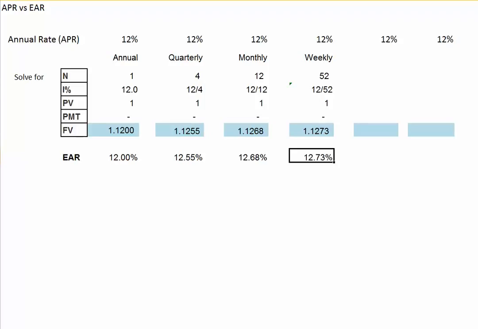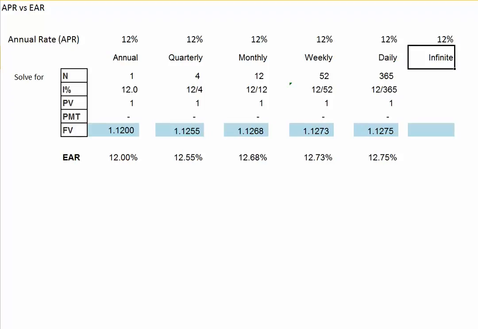12.73%. With daily compounding, we use 365 for our number of periods, 12 divided by 365 for our interest rate. We solve for the future value, and we find we have an EAR of 12.75%. Now, if we have infinite compounding, we can use logarithms and solve our equation mathematically, but it's just as easy to use your financial calculator.